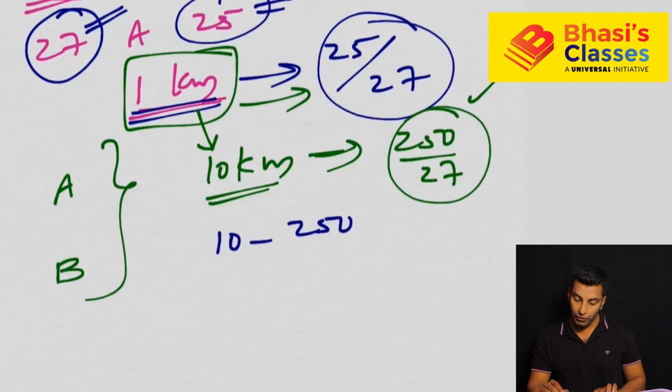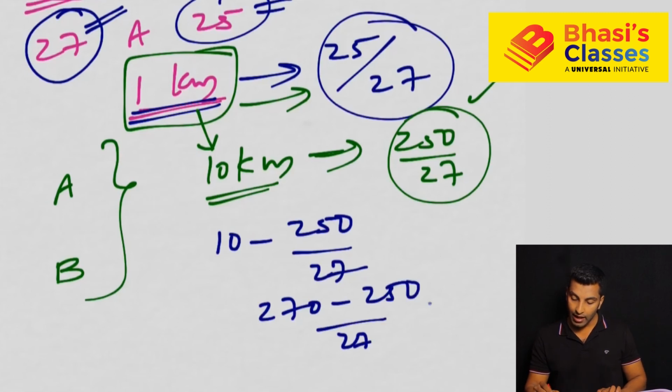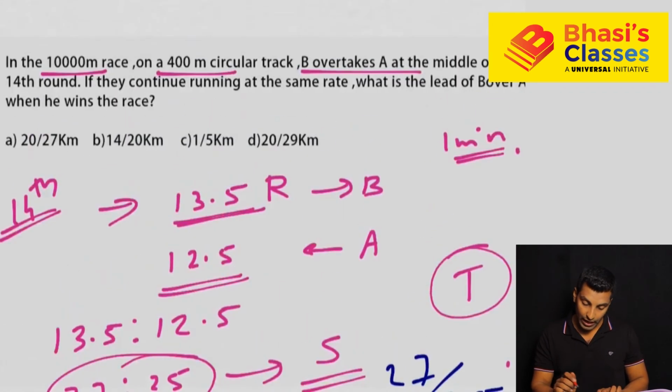10 minus 250 by 27. You can write it as 270 minus 250 by 27, and you get 20 by 27. So this is the lead. Which one will you pick? You can pick this as the answer. I hope you understood this.